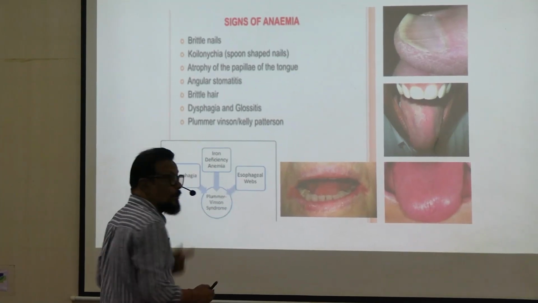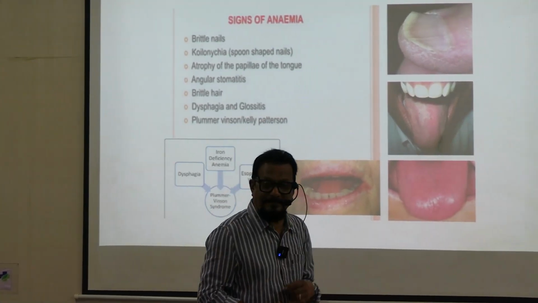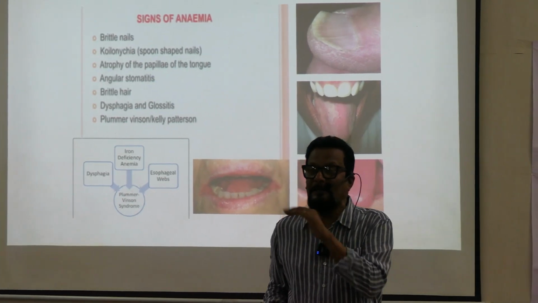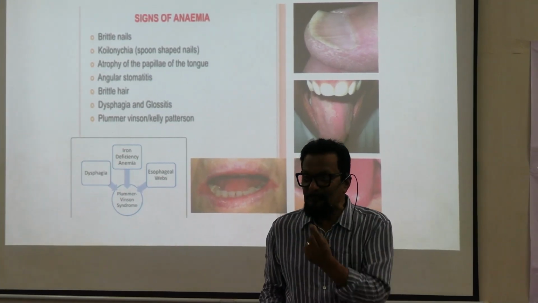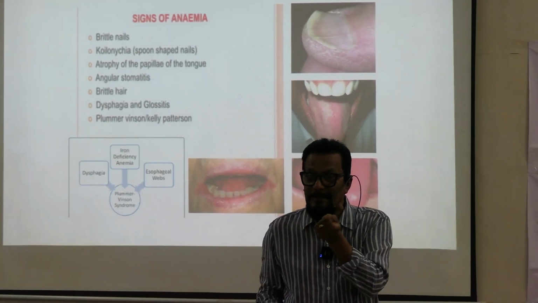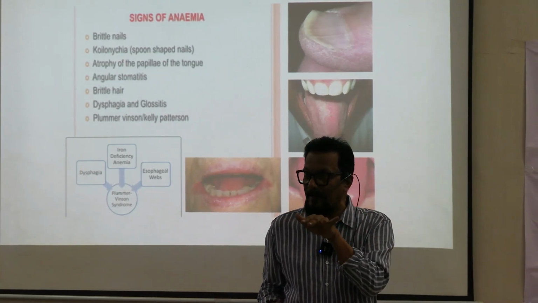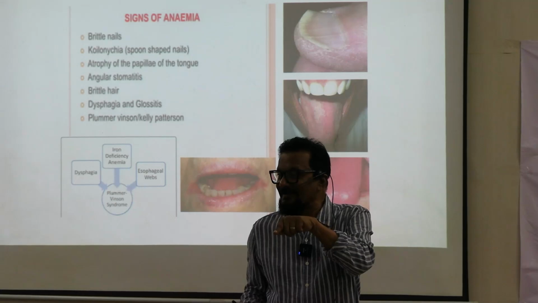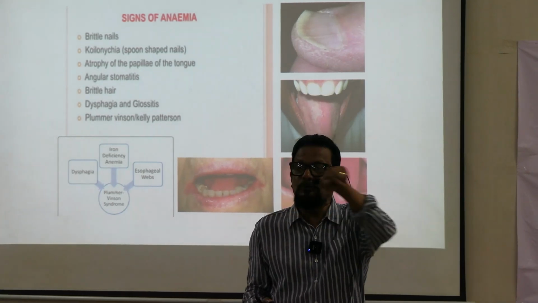There will be angular stomatitis, and your tongue will look red. Normally our tongue surface is rough because of projecting papilla. But in long-term anemia there will be smoothening, there is atrophy of the papilla, so it will look red.